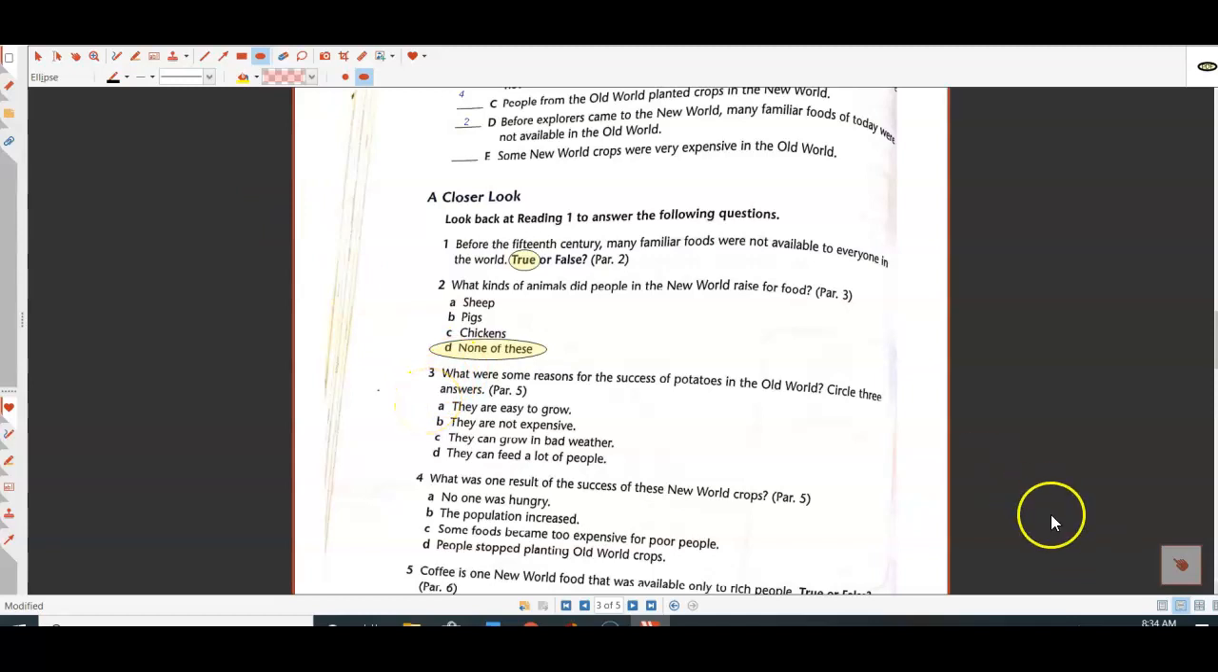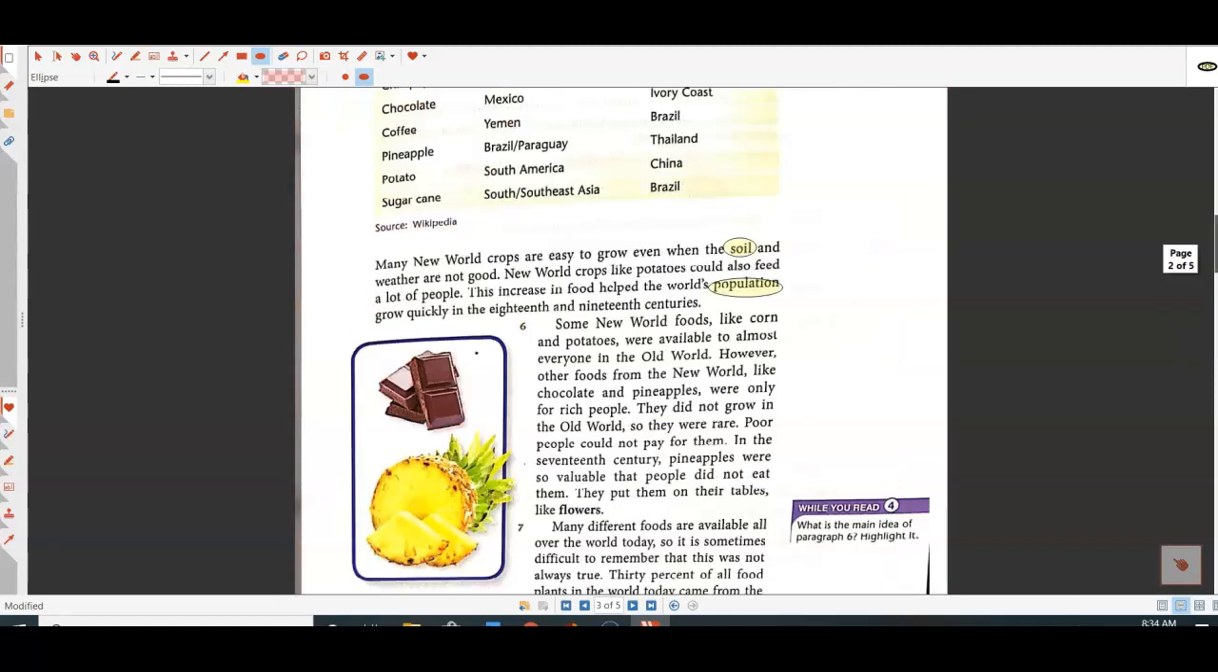There are several important reasons, but let's go ahead and review the paragraph a little bit. So let's read this part. Many New World crops are easy to grow even when the soil and weather are not good.